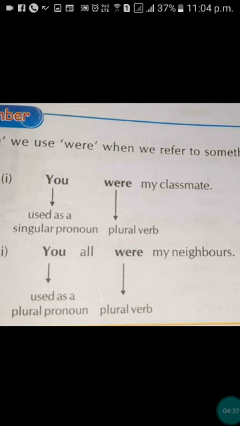You all were my neighbors. Here you is used as a plural pronoun. We also use were with a plural pronoun. Okay.